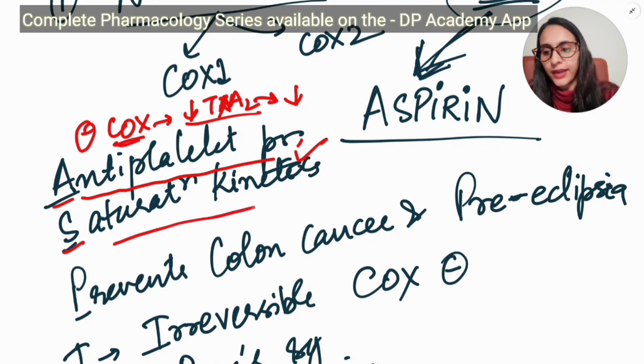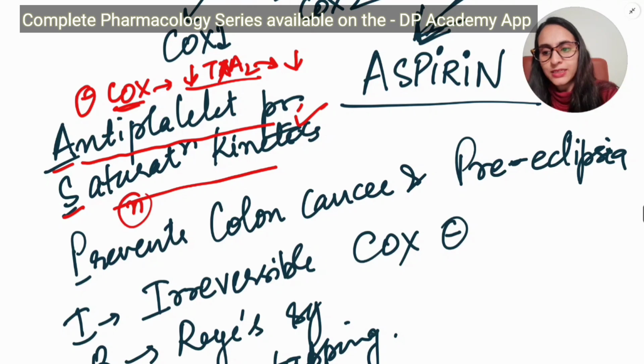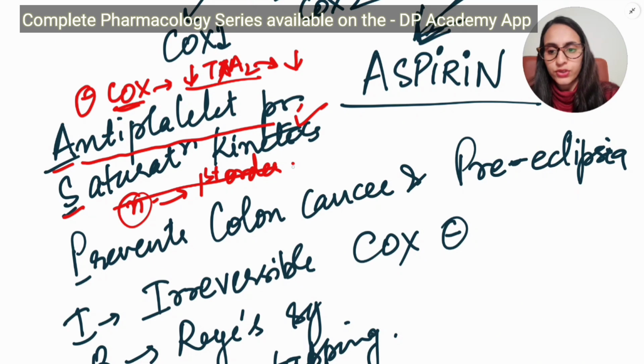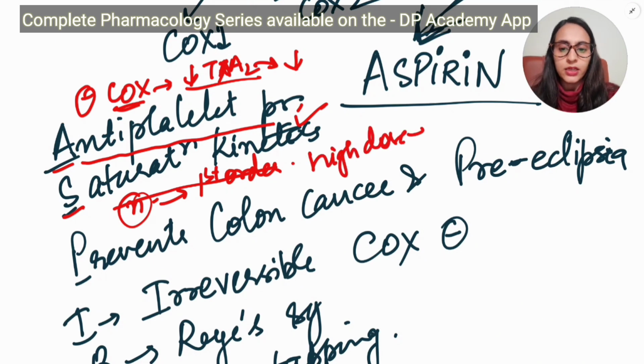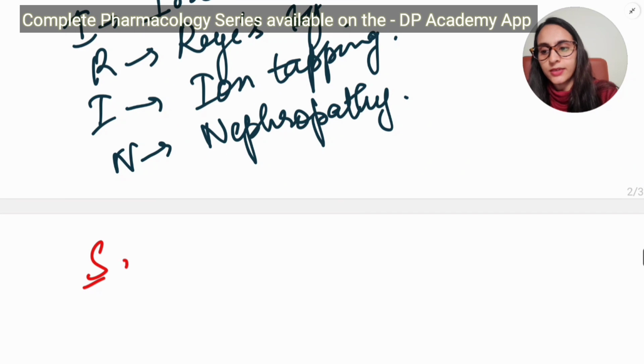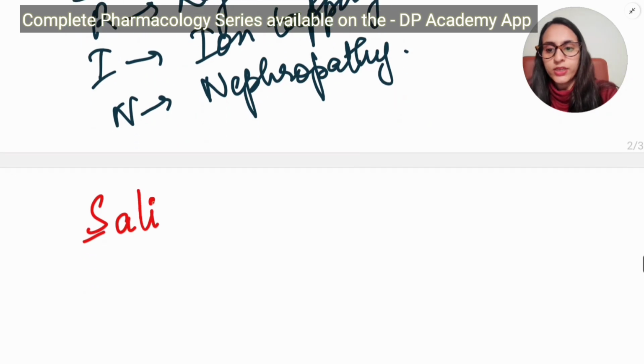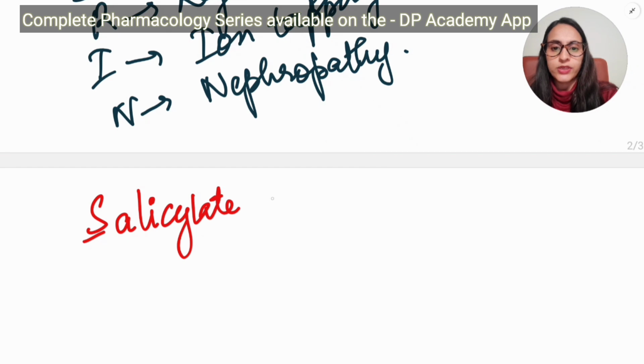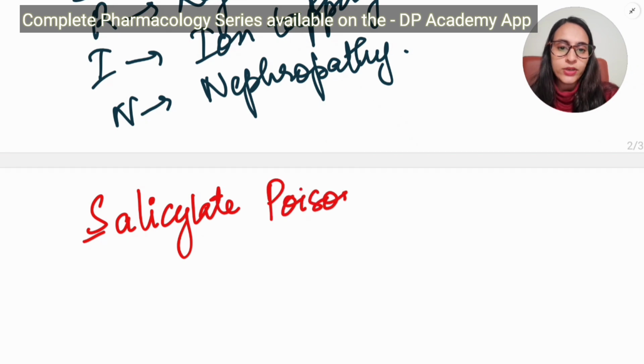Coming to S, saturation kinetics. When a normal dose of aspirin is given, it follows first order kinetics. This we have covered in general pharmacology also. When a high dose of aspirin is given, it follows zero order kinetics. Also with S, you can remember salicylate poisoning. That is the poisoning of aspirin, also known as salicylate poisoning. So salicylate poisoning is aspirin poisoning, guys.